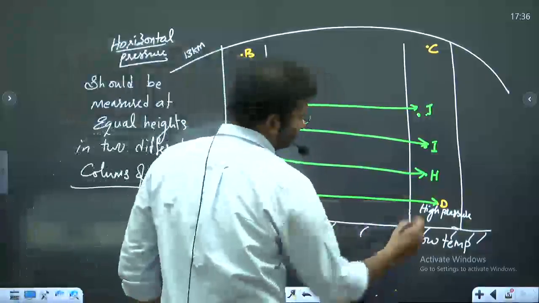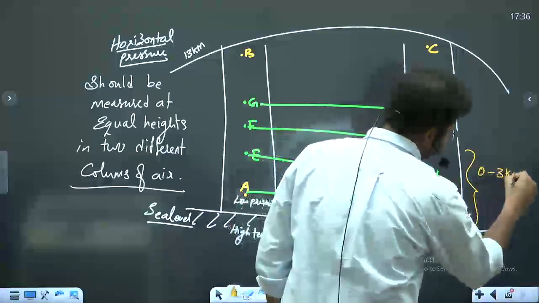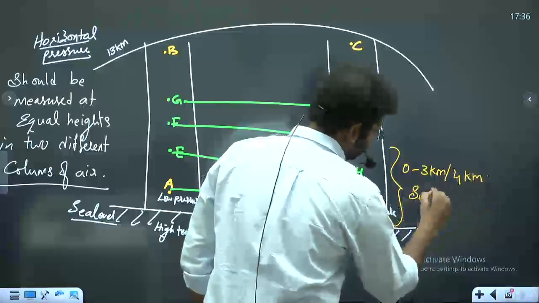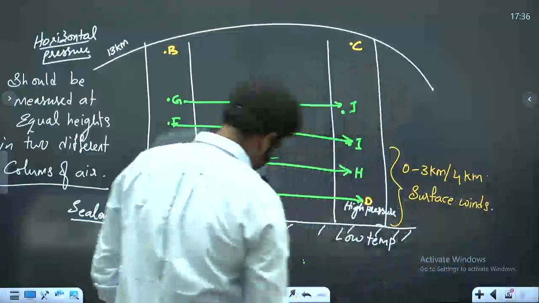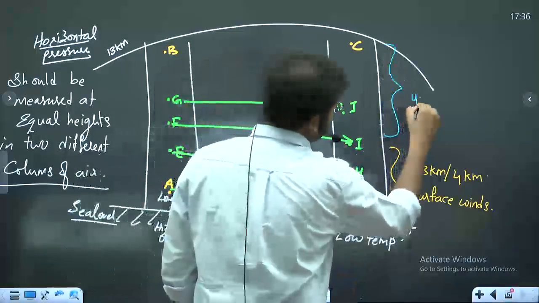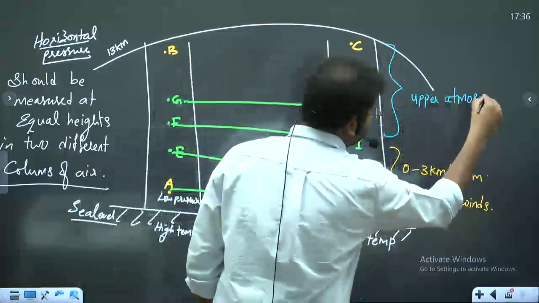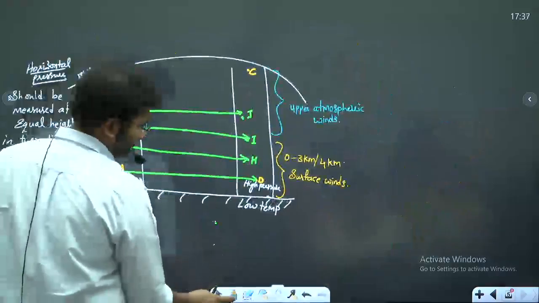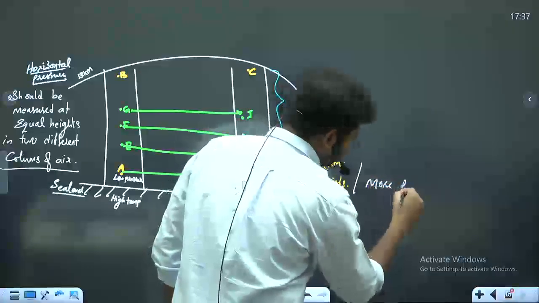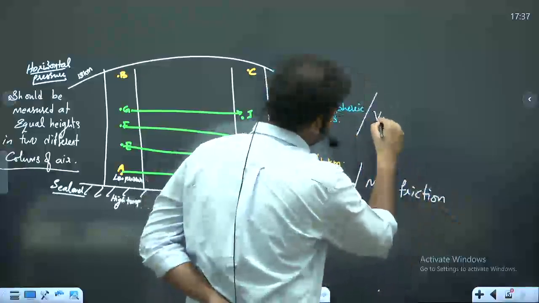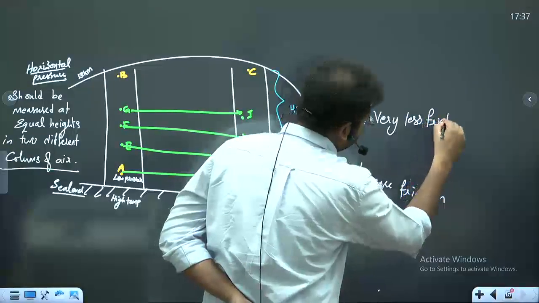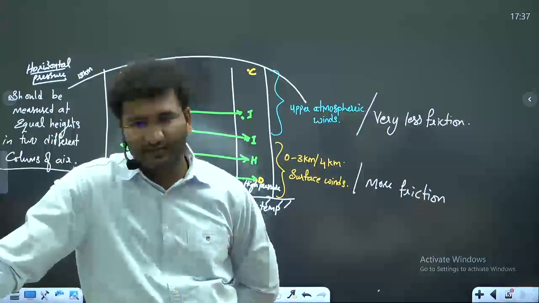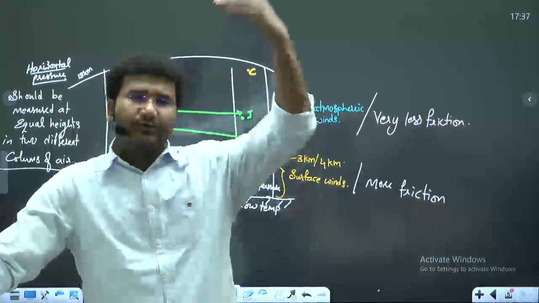That is as compared to sea level. Okay? Surface winds are from the sea level to almost 3 to 4 kilometers of height.